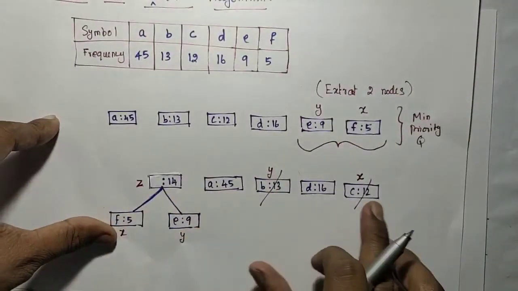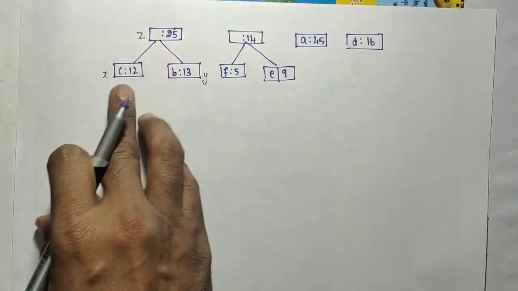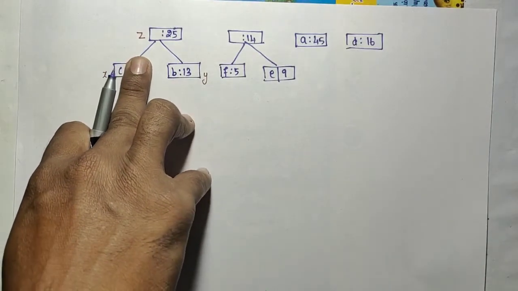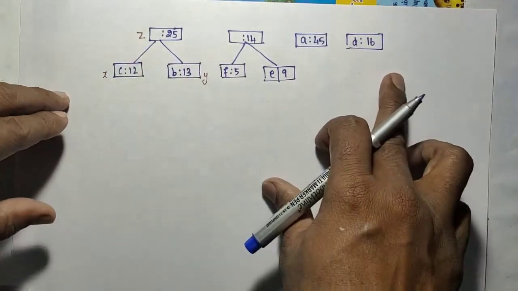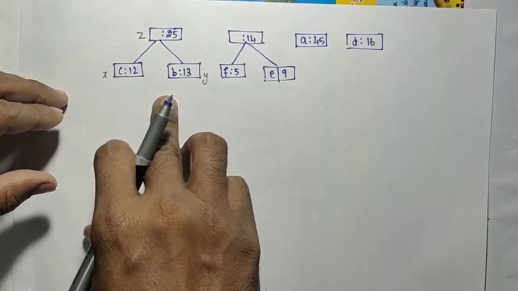So what? We are extracting X and Y. We are creating a new node Z with X as the left and Y as the right, and that Z is inserted back to the Q. Okay. So now we need to what? Extract next.